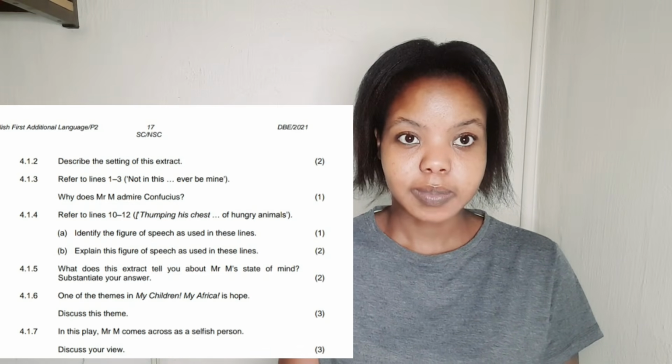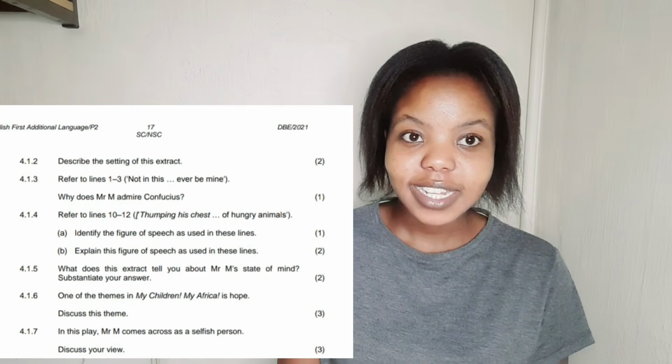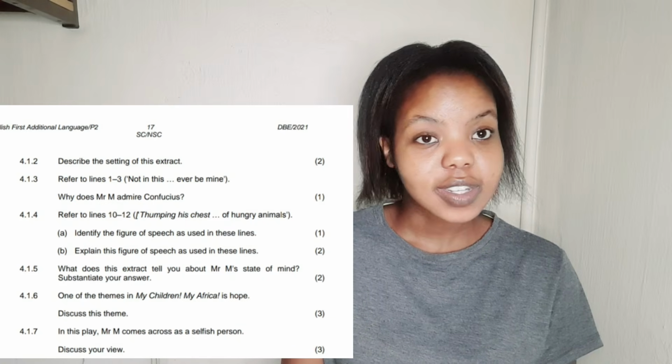It's 3 marks. Please do pay attention to mark allocation. Don't just write a one-word answer and say Mr. M is old-fashioned. For example, you can't just say Mr. M is old-fashioned and expect to get 3 marks, right? So yes, please do pay attention to mark allocation. Okay, so now 4.1.7, you discuss your view on Mr. M coming across as a selfish person, right? Okay, 4.1.7.